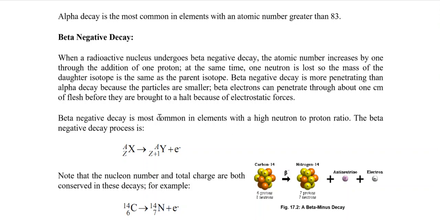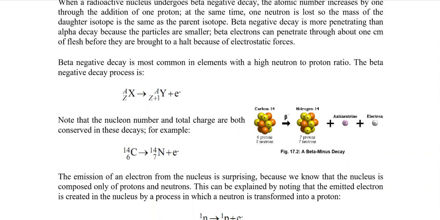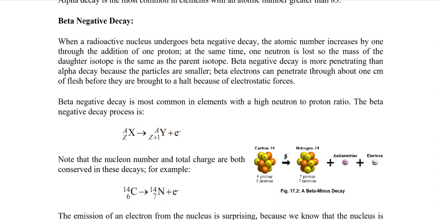Beta negative decay is most common with a high neutron to proton ratio. Let me tell you why we have an increase in protons and a decrease in neutrons.